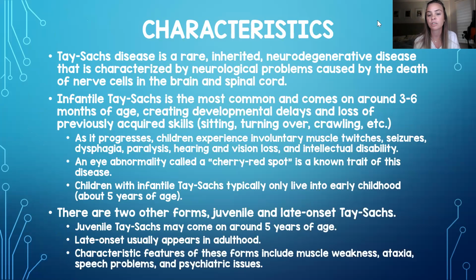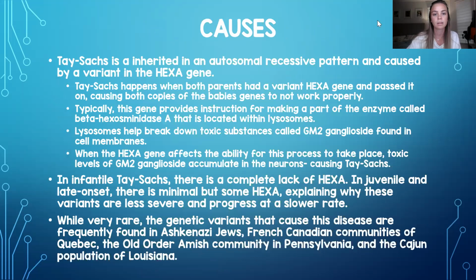As it progresses, these children are going to experience involuntary muscle twitches, seizures, dysphagia, paralysis, hearing and vision loss, and intellectual disability. There's an eye abnormality called a cherry red spot, which is a known trait of this disease. And unfortunately, Tay Sachs is deadly. Children with infantile Tay Sachs typically are only going to live into their early childhood of about 5 years. The two other forms, juvenile Tay Sachs, which may come on around 5 years of age, and late onset, usually appears in adulthood. Some features of these forms include muscle weakness, ataxia, speech problems, and psychiatric issues.